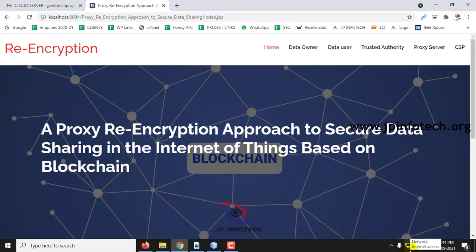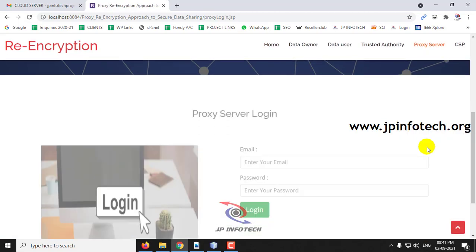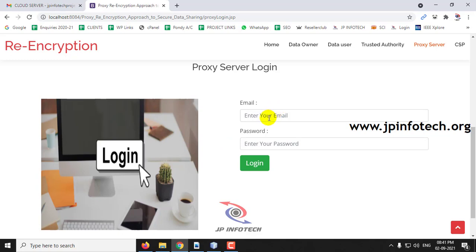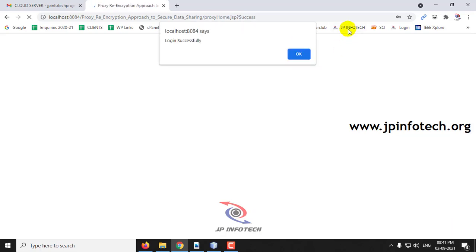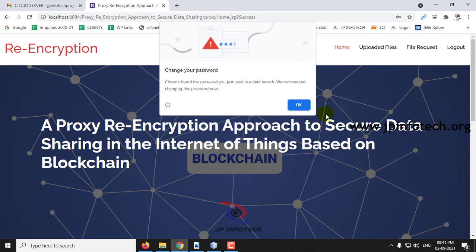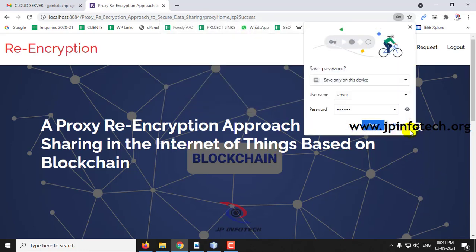So here comes the proxy re-encryption concept, where let me log in to the proxy server and show you. So here in the proxy server, login. In the proxy server, you can use server as the username and password, and you can log in to this one.